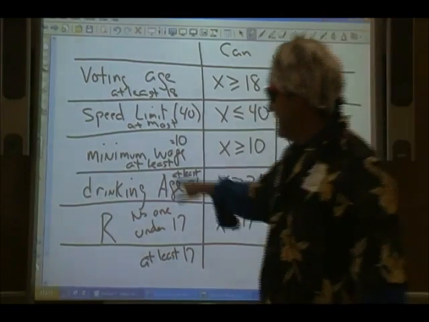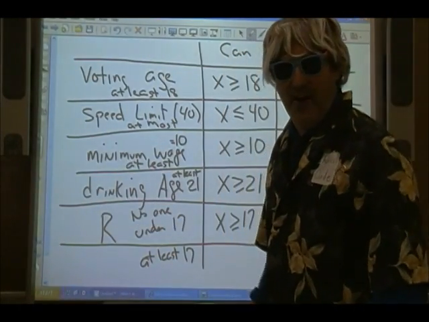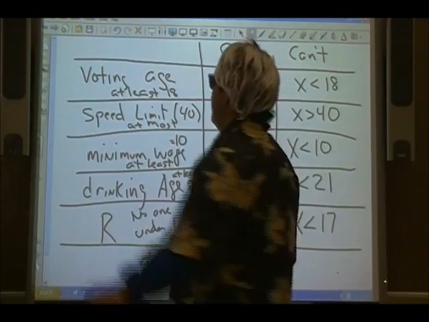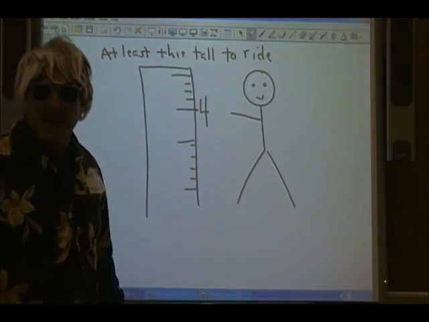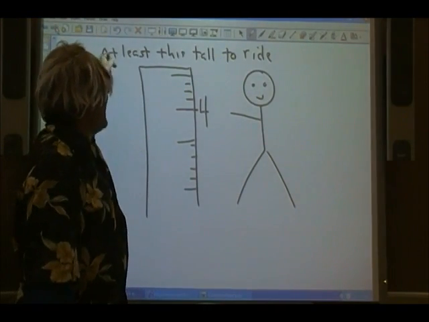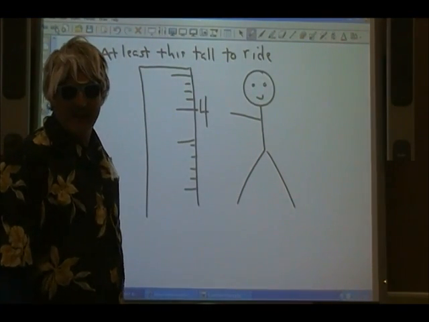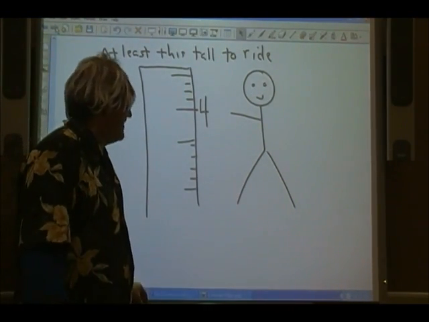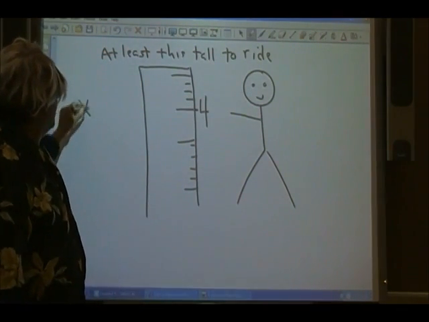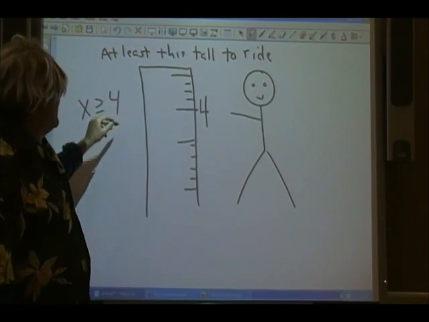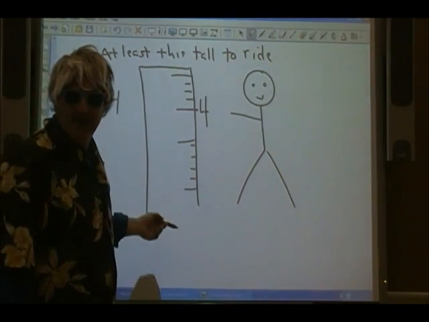And because the last two examples are a little bit harsh, I like to go to my favorite one, right over here. When they see this sign, you have to be at least this tall to ride. And that's how they put it. And that means you could be at 4 or greater, but you can't be under.